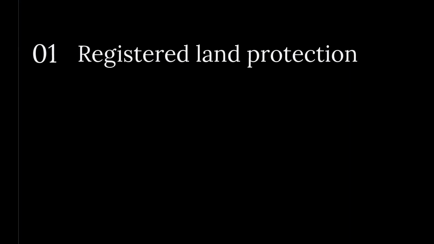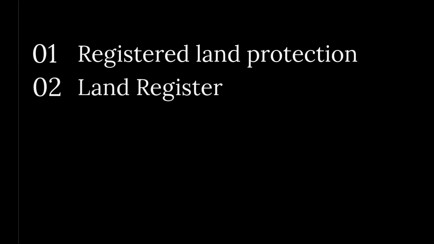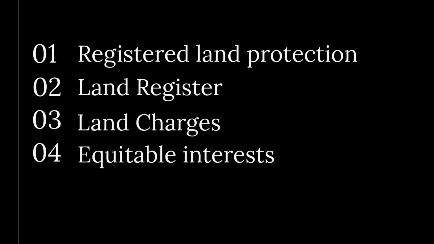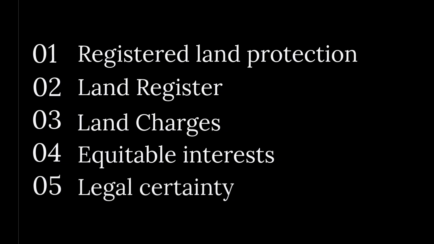Protection varies by land registration status. Registered land uses the land register. Unregistered land relies on land charges. Equitable interests need notice or overriding status. These mechanisms ensure legal certainty. They balance fairness and formalities.